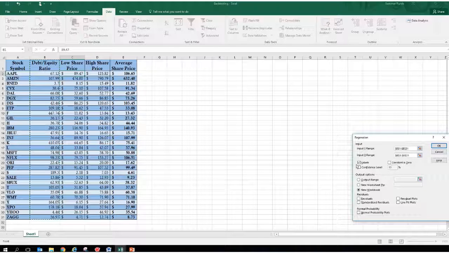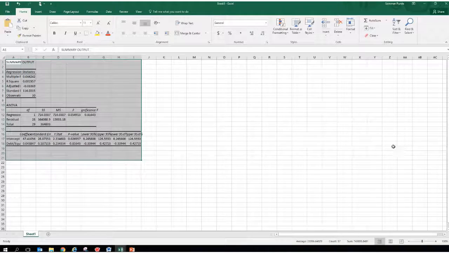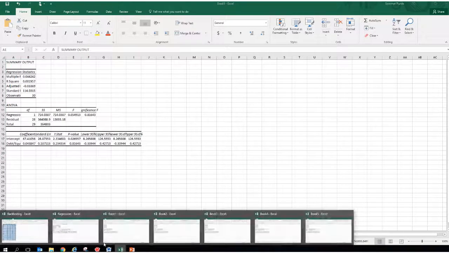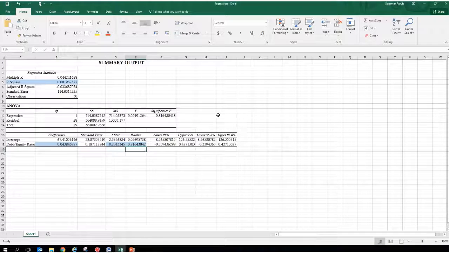We're going to choose that we want the labels so the output is easier to read, and we're going to create that output in a new Excel workbook. So we're going to click OK, and our output is going to appear, but I did clean that up a little bit just to make it a little easier to read.